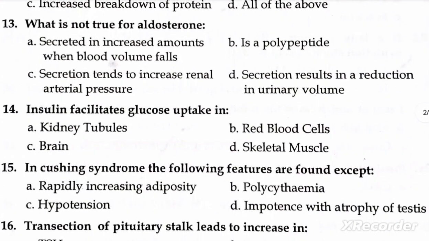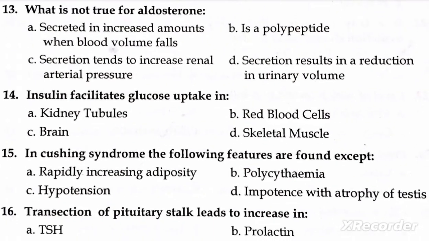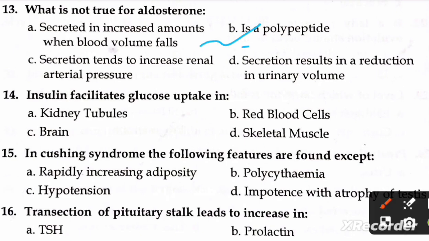Next question is what is not true for aldosterone? A secreted in increased amount when blood volume falls, B is a polypeptide, C secretion tends to increase renal arterial pressure and D secretion results in reduction in urinary volume. Right option is B, is a polypeptide.